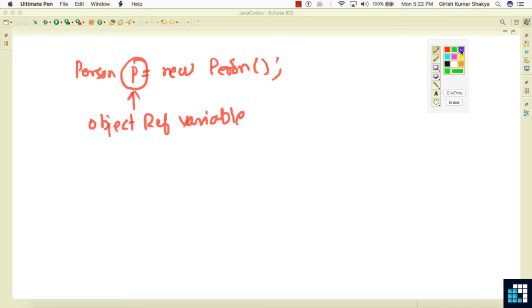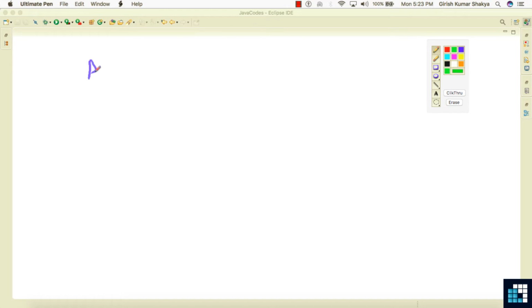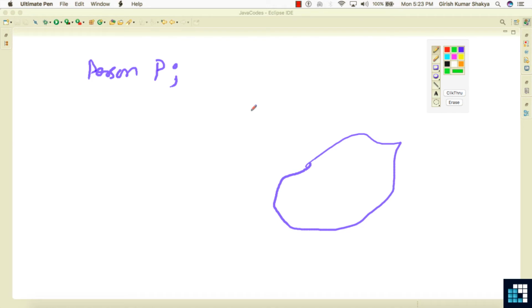So the things work in this direction. First, it will create a constructor. If you write in two steps, Person P, this is an object reference variable. Somewhere in the memory, outside the heap, P as a reference has been created.